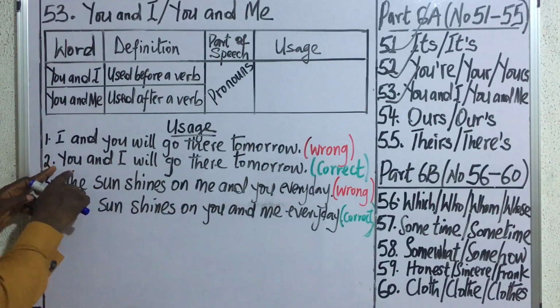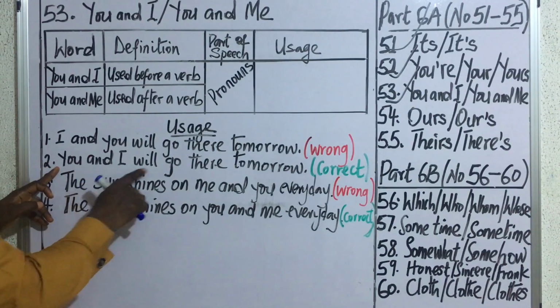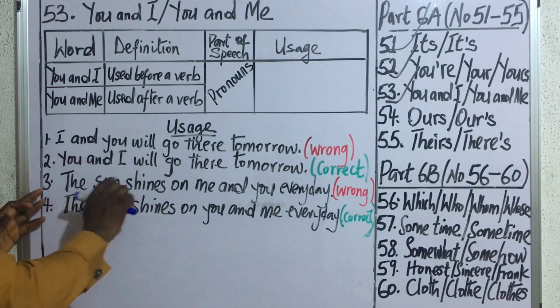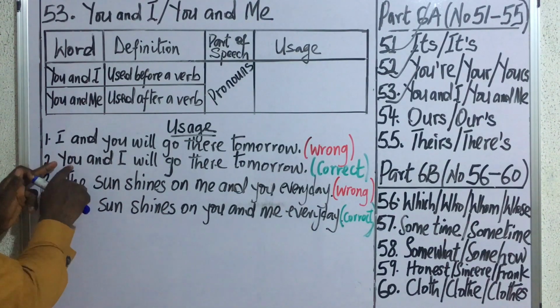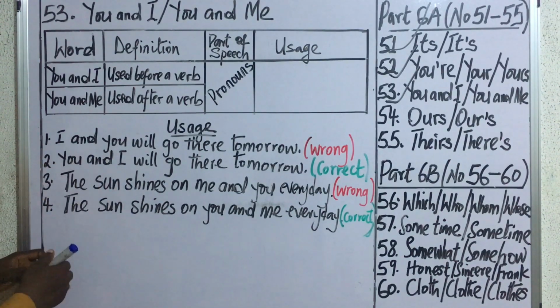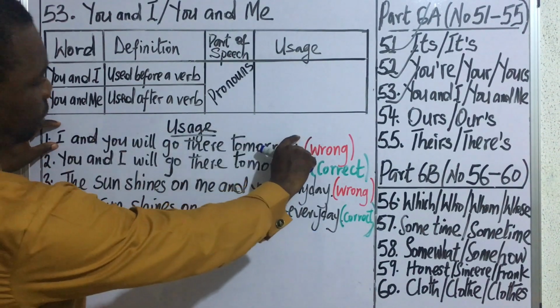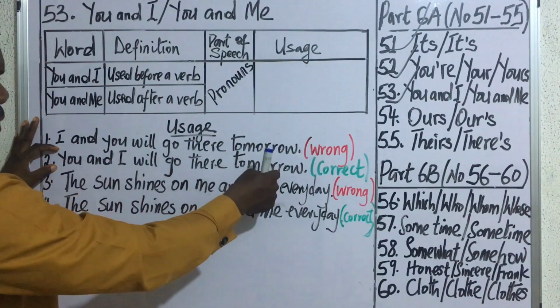For the second one, you have you and I will go there tomorrow. This is correct because the arrangement is correct. So you must come before I. So we say that whereas number one is wrong, number two is correct.